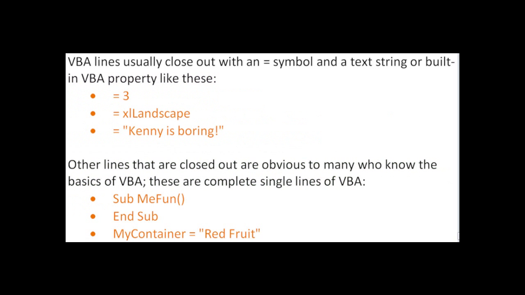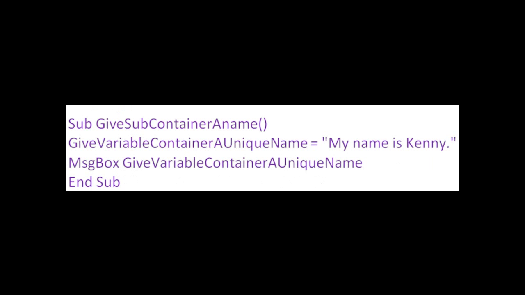Now we're going to look at some individual examples of codes that would be in a Word document or in a book, and then we're going to show you what it looks like in the VBA module, and then we're going to show you the end result of that code when it's executed. Please feel free to freeze or pause the video at any time if you need more time, but I'm going to go very fast.